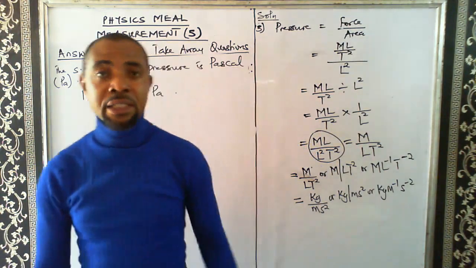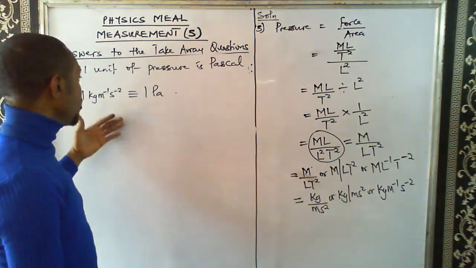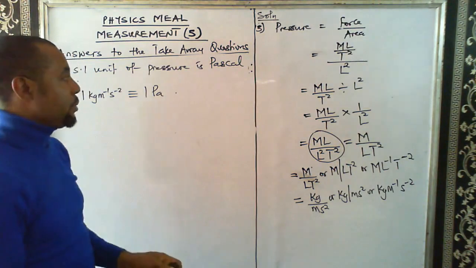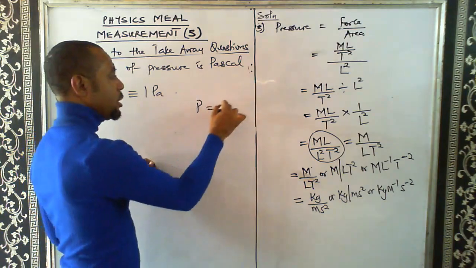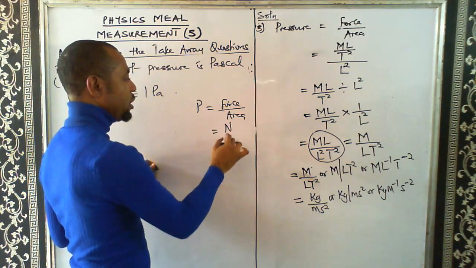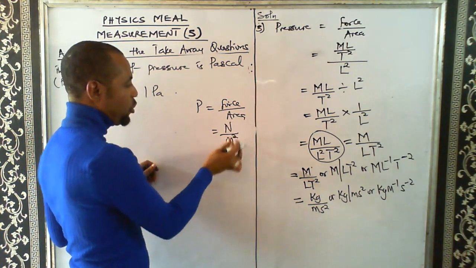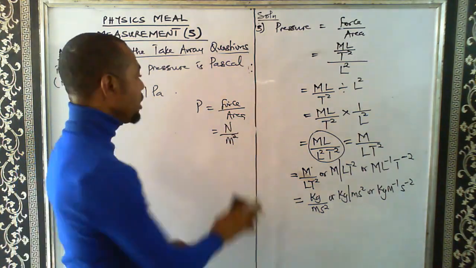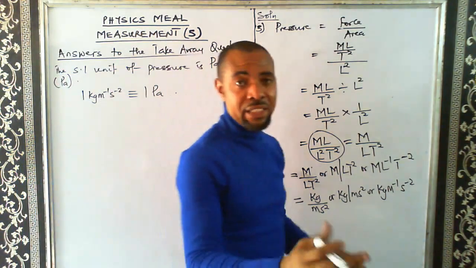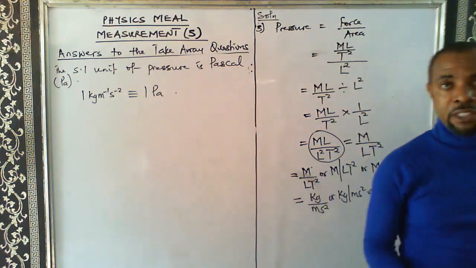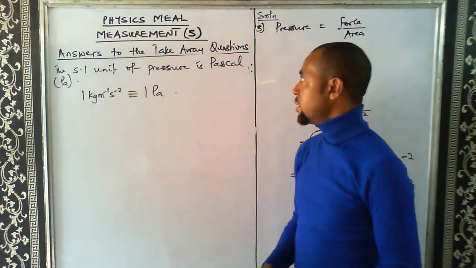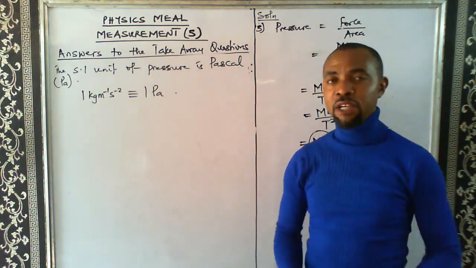Pascal. This SI unit of pressure, which is Pascal, can also be written in another form, which is Newton per meter square. Because directly, pressure is force over area. And if force is in Newton and area is in meter square, so Newton per meter square. But as you progress in the study of physics, you start mastering some of these alternative units. All right. So that's all for the answers to the takeaway questions that we gave in our last video.